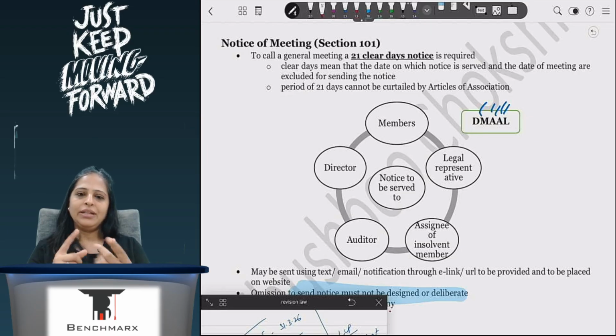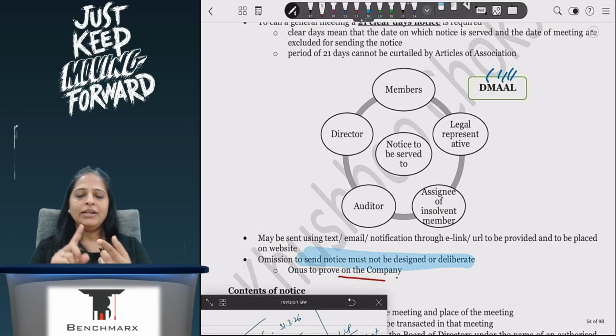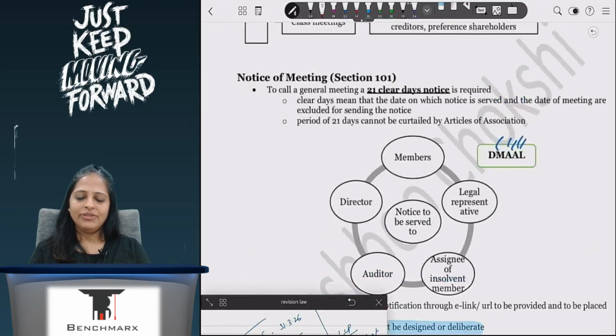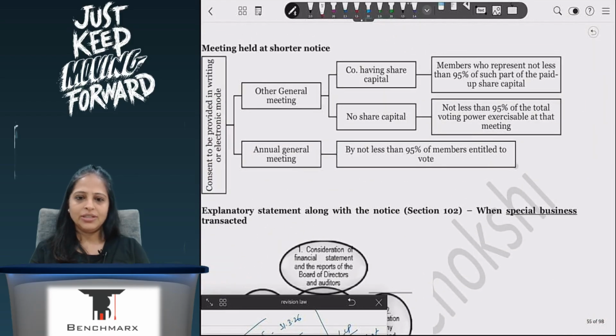In this explanatory statement, I will mention if my directors, KMP or any of their relatives are interested financially or otherwise. And if I'm dealing with a company, then if any of these people have more than 2% stake, that is also something that I will mention in my explanatory statement. Now this notice I will be sending to whom? DMAL: directors, members, auditors, assignee of legal representative and assignee of insolvent member and legal representative. Correct? Who can call for the meeting? Board of directors will call for the meeting by passing a board resolution.